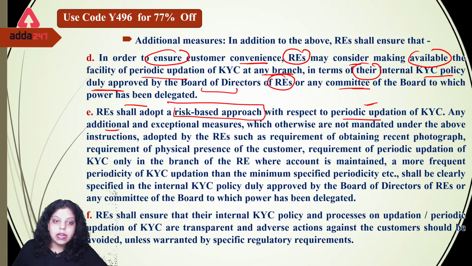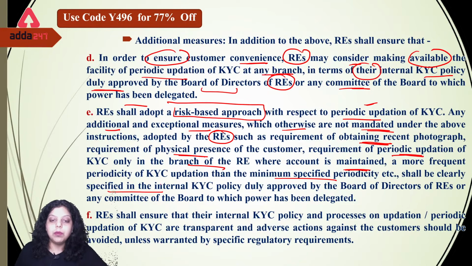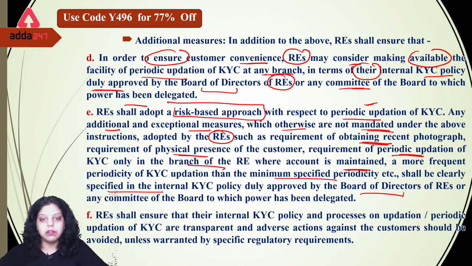Any additional and exceptional measures which are not mandated under the above instructions but adopted by regulated entities, such as the requirement of obtaining a recent photograph, the requirement of physical presence of the customer, the requirement of periodic updation of the KYC only in the branch of the regulated entity where the account is maintained, or a more frequent periodic updation than the minimum specified periodicity, shall be clearly specified in the internal KYC policy duly approved by the board of directors or the committee to which the power has been submitted.